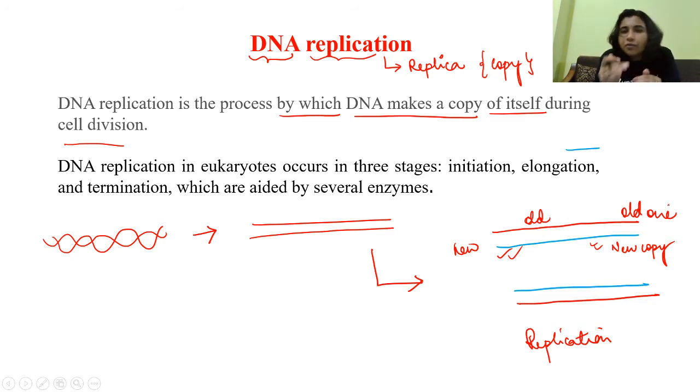So this process of formation of a new DNA strand from the old existing strand is known as DNA replication. DNA replication basically occurs in 3 stages. In fact, not only DNA replication, all biological processes like DNA replication, transcription, translation happen in 3 stages: initiation, elongation and termination. These are carried out with the help of certain enzymes.